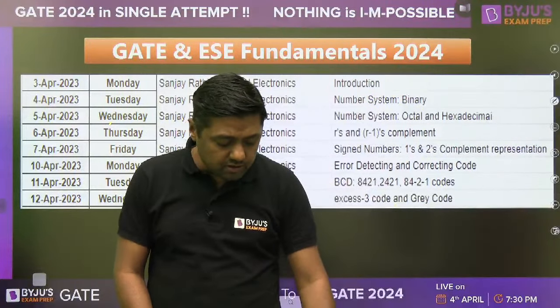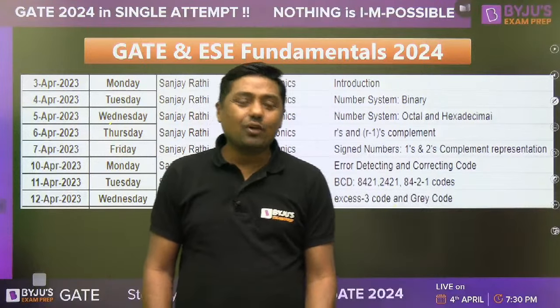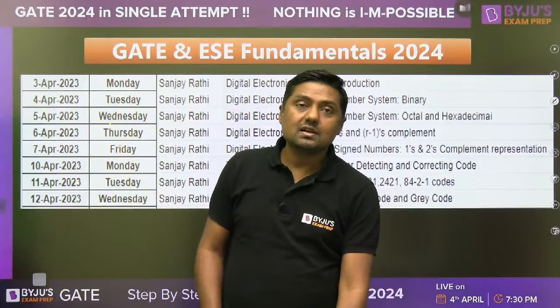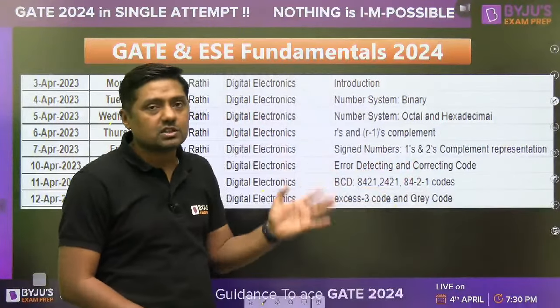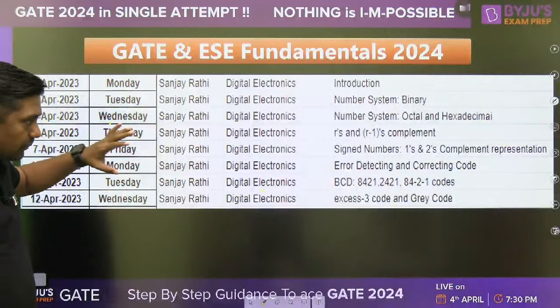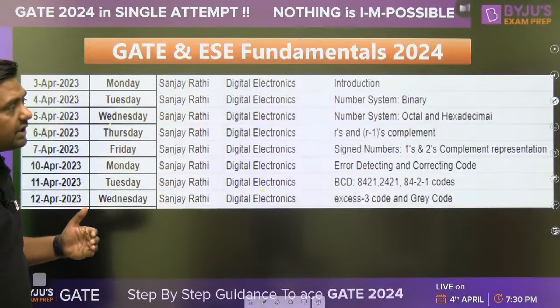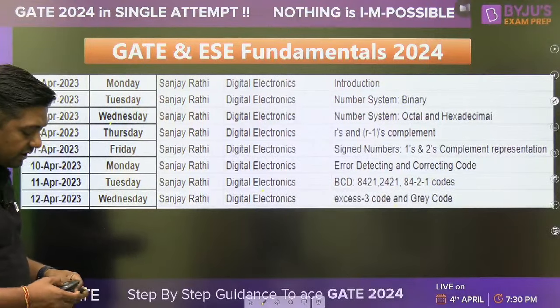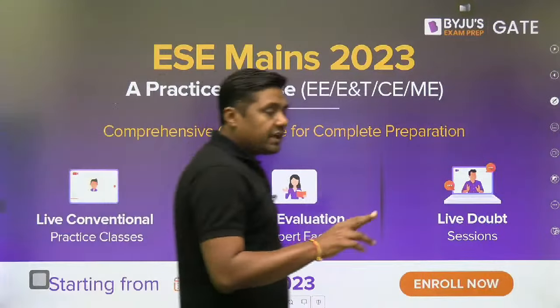So in the first phase, or in the first series, we will cover the number system. And then when the second season comes, just after 10 to 15 days, we will cover Boolean algebra, K-map and gates, and then we will enter combinational circuits, and then finally sequential circuits. So this is the agenda for the next week, right?